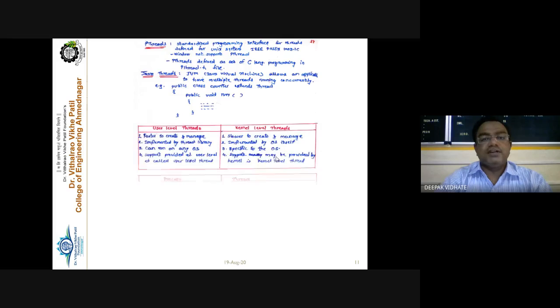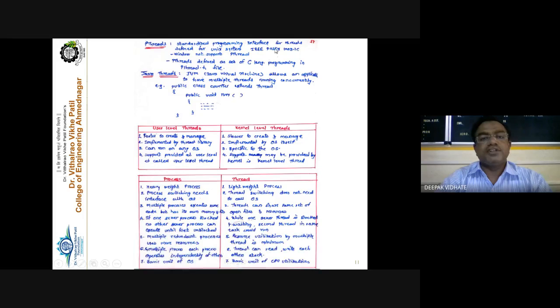The next point here is pthread, which is a library. It is the standard programming interface for threads defined for Unix systems, that is IEEE. Windows does not support pthread. You include the pthread.h file, just like you include your stdio.h file. If you want to write a program for thread operations, like creating a thread, deleting a thread, or message passing between threads, you have to include this file. All the operations are already defined in this .h file. Java code is given here.